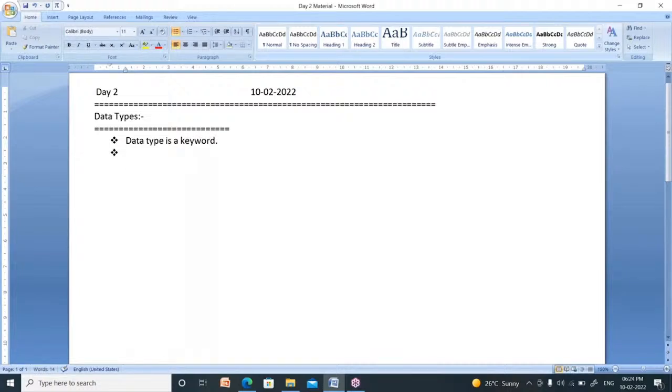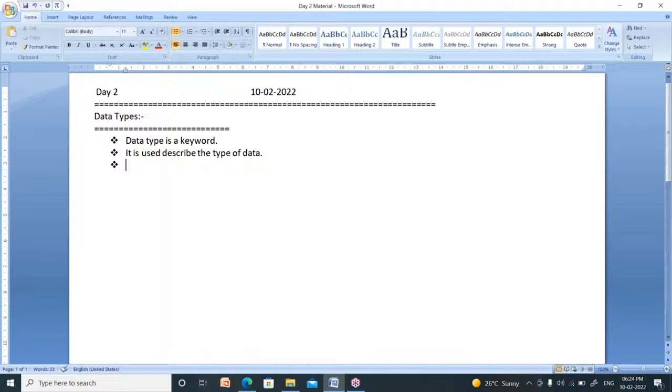A word which was already defined inside the C language is called a keyword. Data type is a keyword. It is used to describe the type of data. What is the use of data type? It is used to describe the type of data.